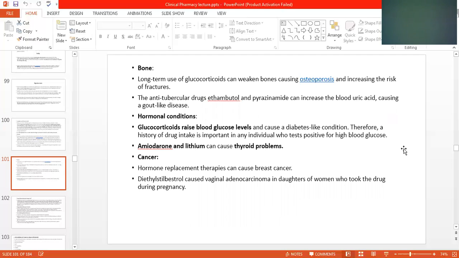Amiodarone and lithium can cause thyroid problems. Now, drugs affecting cancer risk. Hormone replacement therapy can cause breast cancer. Diethylstilbestrol causes vaginal adenocarcinoma in daughters of women who took the drug during pregnancy.